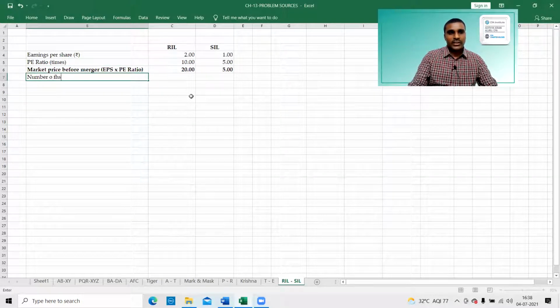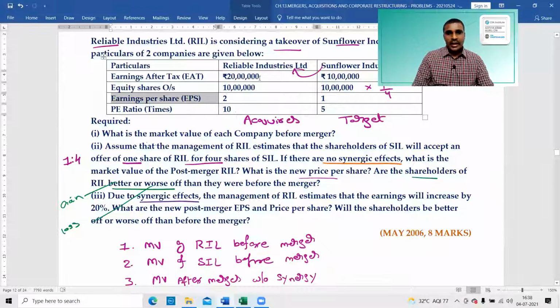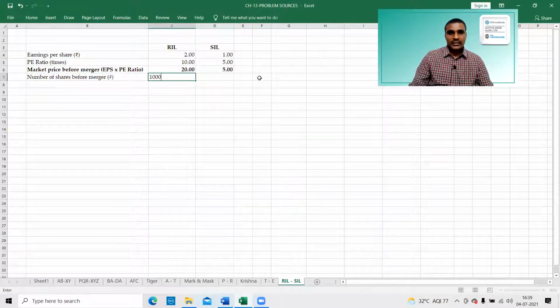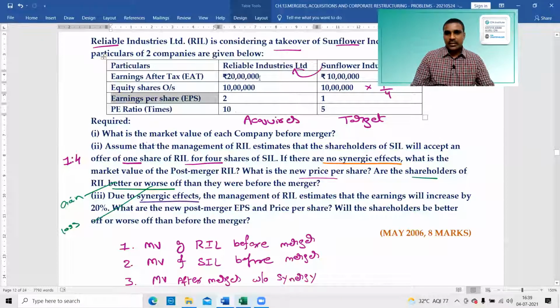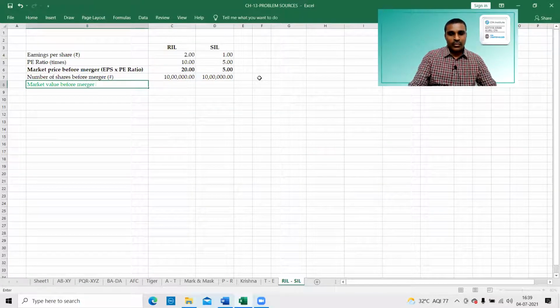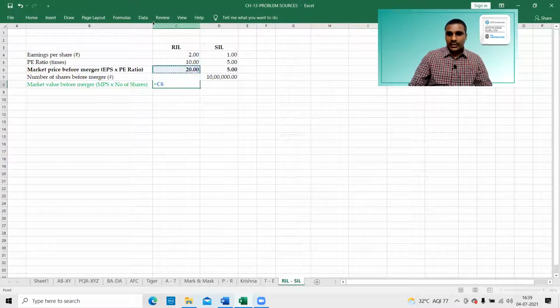Therefore, we have to take the number of shares before merger. How many shares do they have? 10 lakhs. I'll put it as a number: 10 lakh shares. Both the companies have the same 10 lakh shares. Now we'll get the market value before merger, which is market price per share into number of shares.